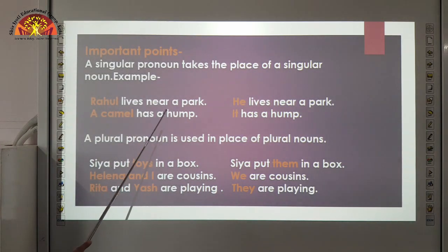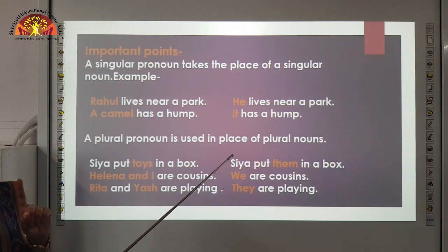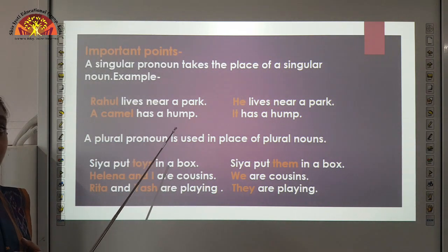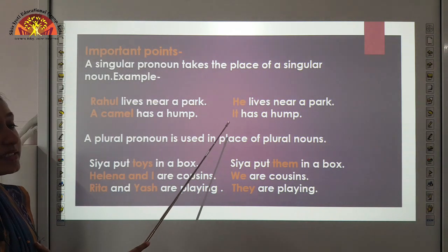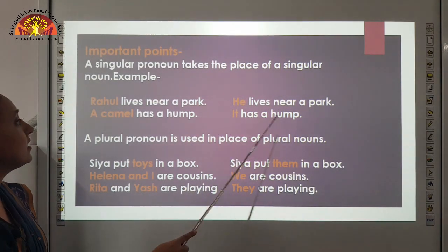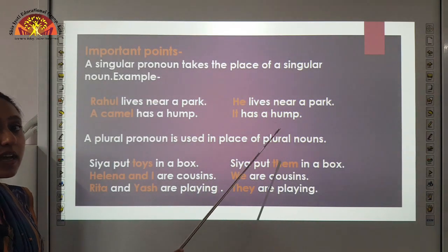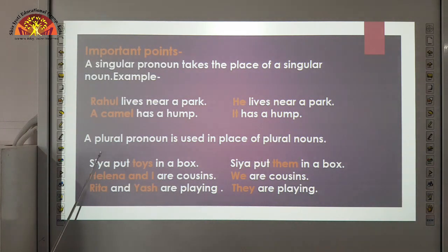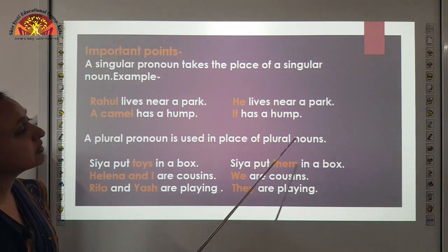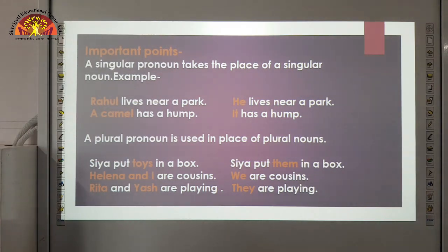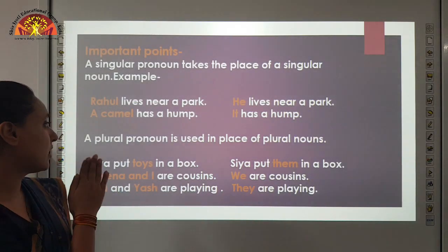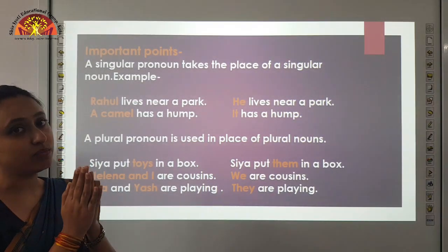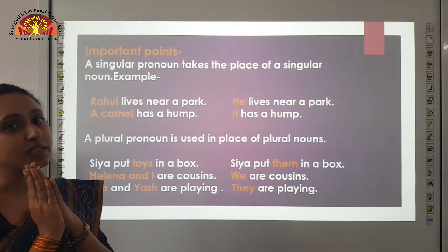A camel has a hump. Here we are talking about a camel, and camel is an animal. So the pronoun we use for a single camel is it. It has a hump. A plural pronoun is used in place of plural nouns. So the way we replace singular noun with singular pronoun, now we will replace plural noun with plural pronoun.